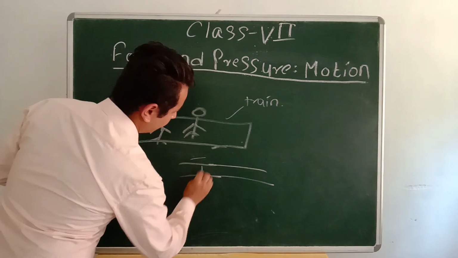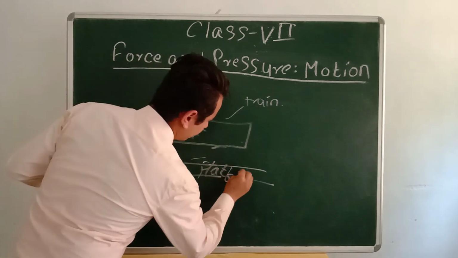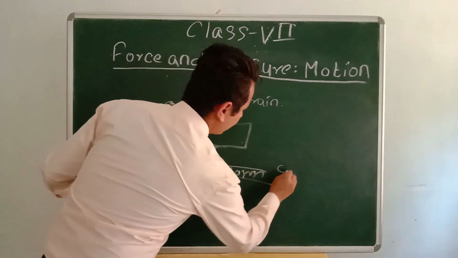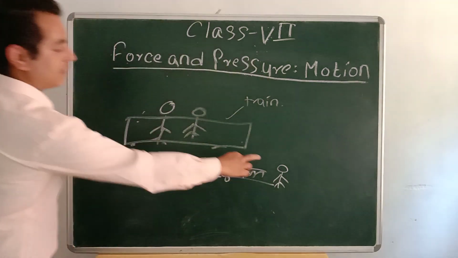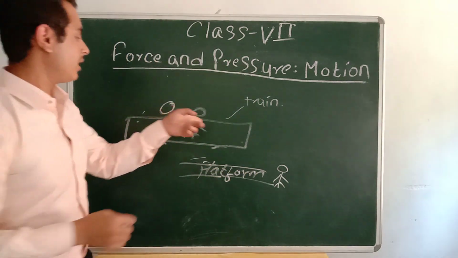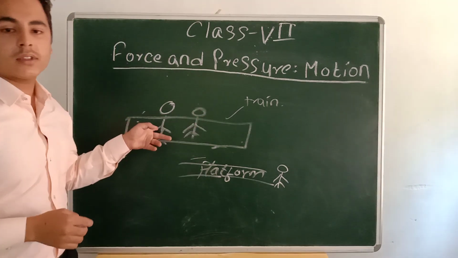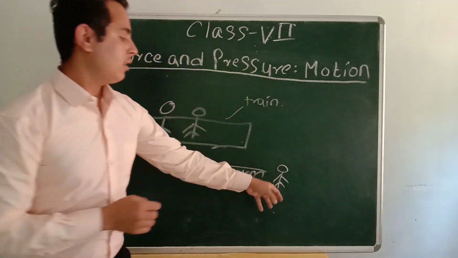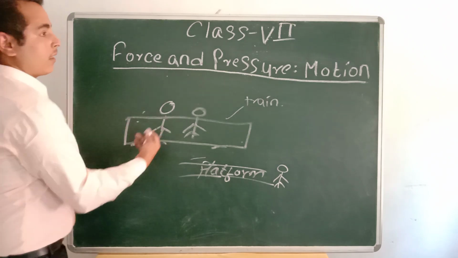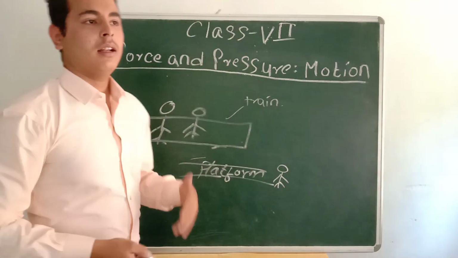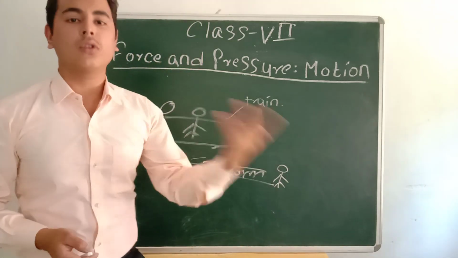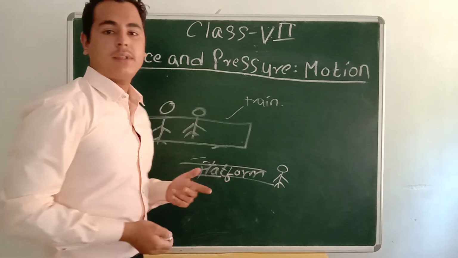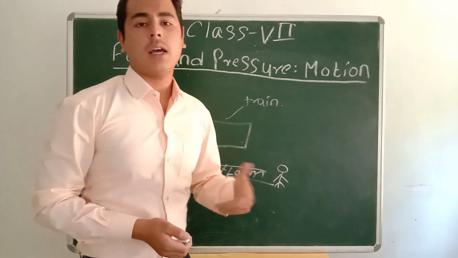This is the platform. Suppose one man is standing here. You are at rest with respect to the co-passenger, but you are in motion with respect to this man, because you notice that you are traveling. That means simultaneously there is rest and there is motion occurring at the same time. You are at rest with respect to one set of objects and in motion with respect to another set of objects.